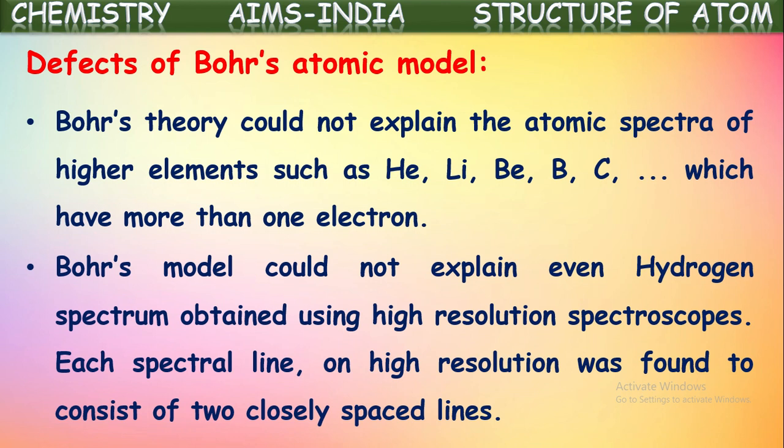Next, Bohr's model could not explain even the hydrogen spectrum obtained using high-resolution spectroscopes. Each spectral line on high resolution was found to consist of two closely spaced lines. So he observed that when electrons jump from higher orbit to lower orbit, energy is emitted. This energy is emitted in the form of lines. He called those lines spectral lines. That was okay. But when these lines are observed through high resolution spectroscopes, again each line consists of two closely spaced lines. So why do these multiple lines exist in the spectral lines? For this, Bohr could not give an answer.